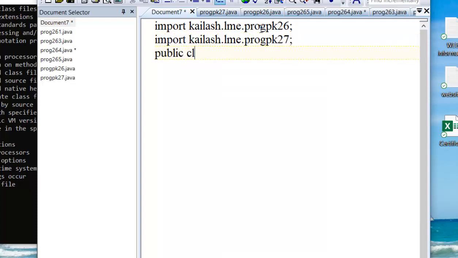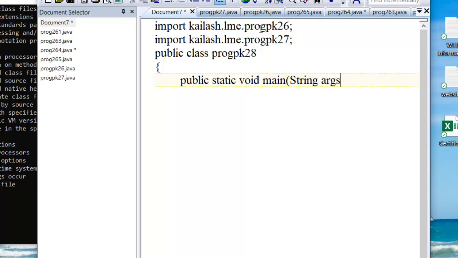Now public class program pk28, public static void main, String args. Now create an object for any class. Let's say program pk26 object equal to new program pk26.